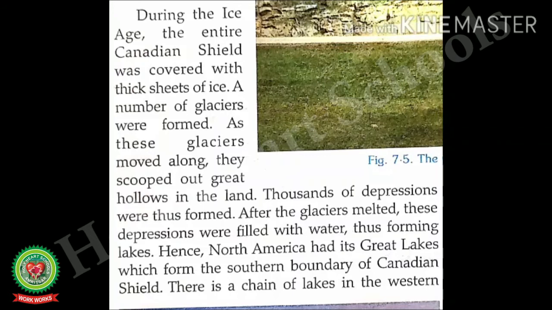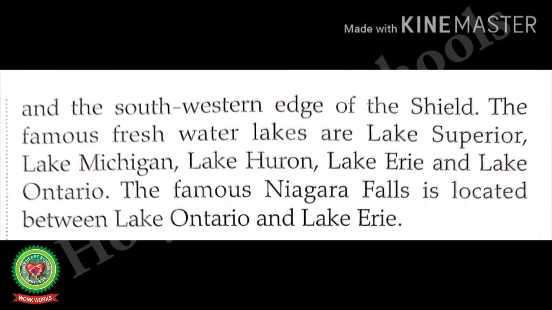There is a chain of lakes in the western and the southwestern edge of the shield. The famous freshwater lakes are Lake Superior, Lake Michigan, Lake Huron, Lake Erie, and Lake Ontario.